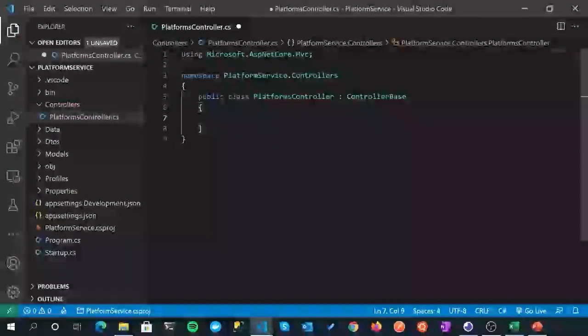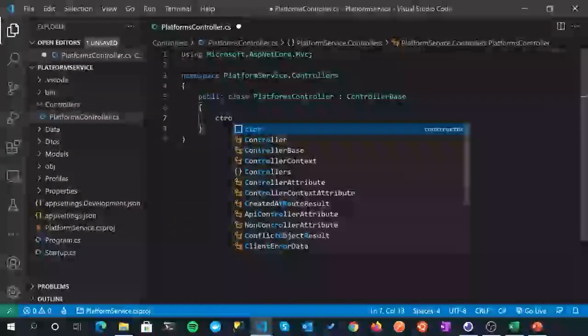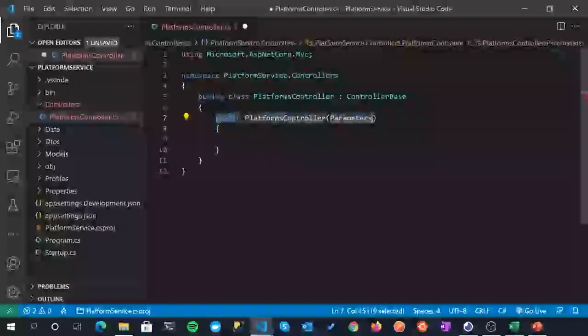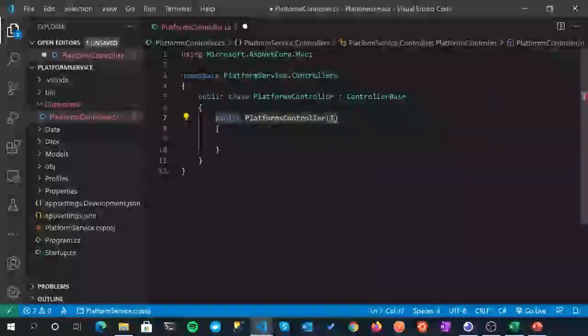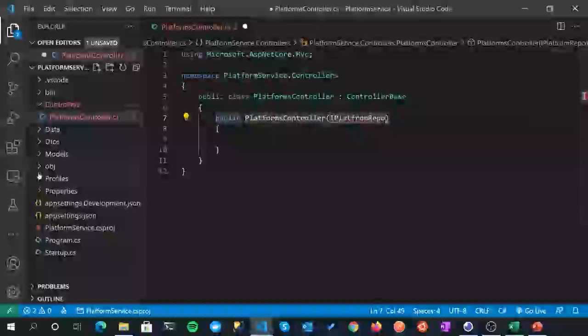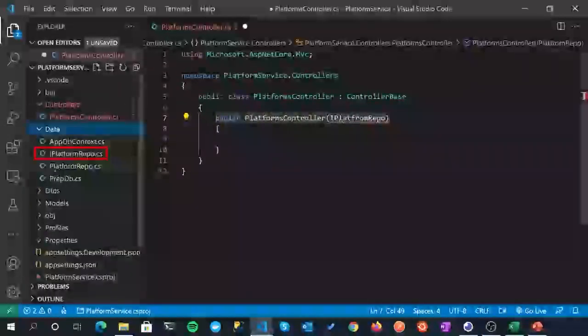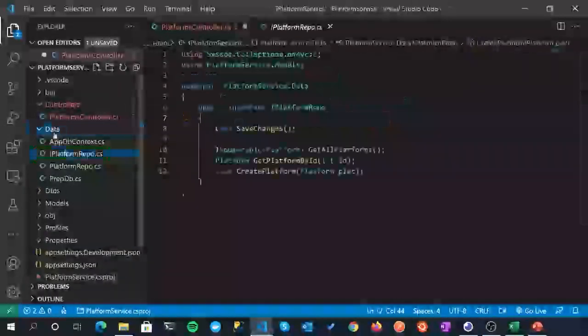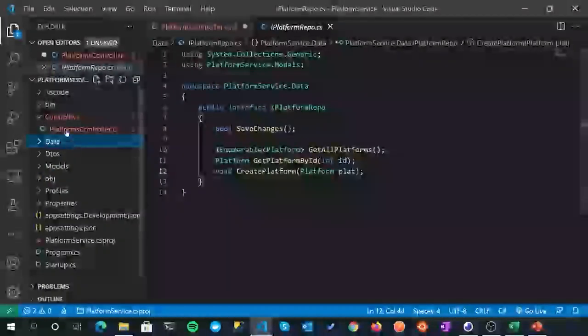All right, so we're going to create a constructor, so ctor, tab, and into this we are going to work with our repository, and we're going to eventually work with AutoMapper. So let's get going with that. The first thing we're going to inject in is our platform repository. So what are we asking for? We're asking for an IPlatformRepo. I'll just check that's what we called it. I know we just created it not so long ago, but I just want to make sure I'm giving it the right name.